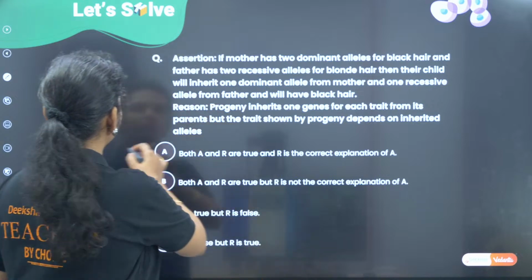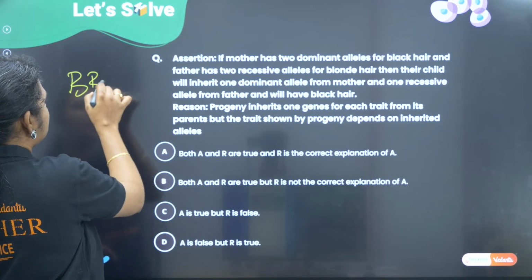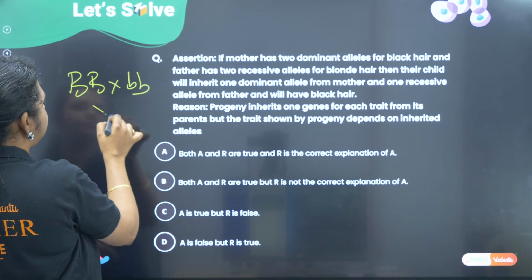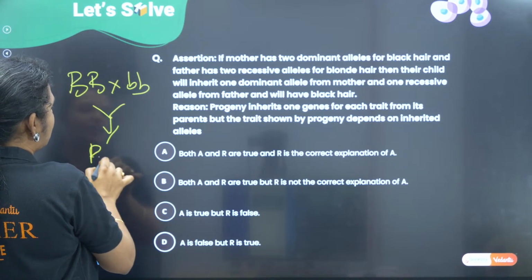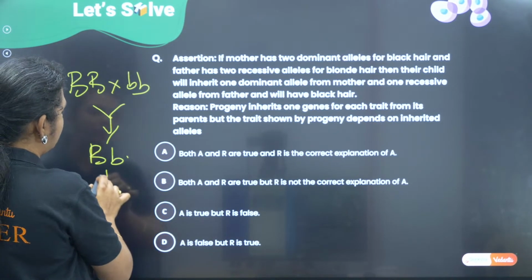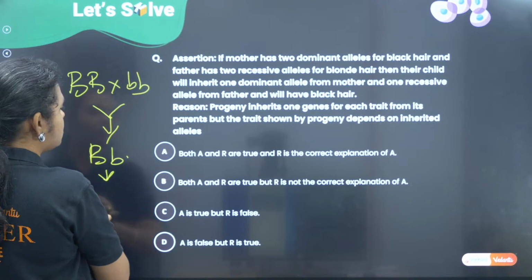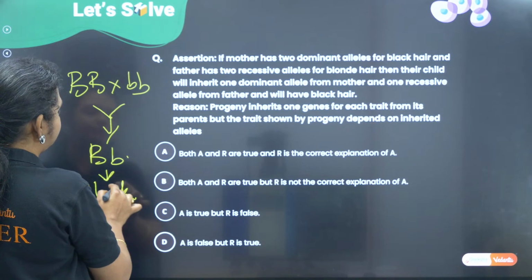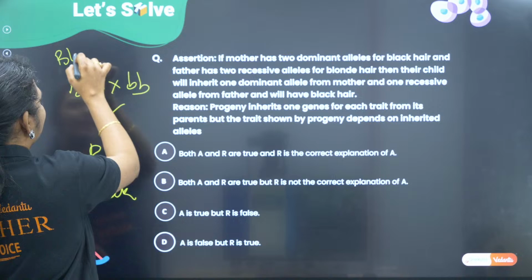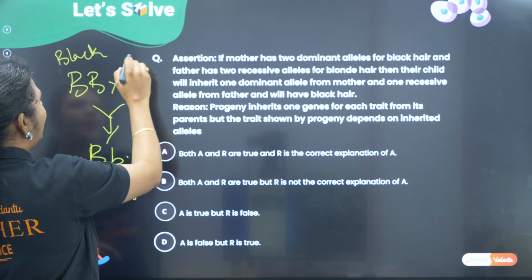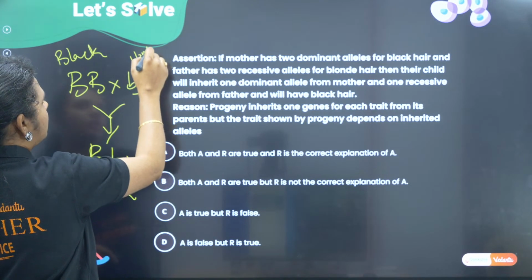Okay. If you want it in terms of cross, this is how it is going to look. And it is capital B, small b. They are saying this person is going to have a black hair. This is black hair, mother, and blonde hair, father.